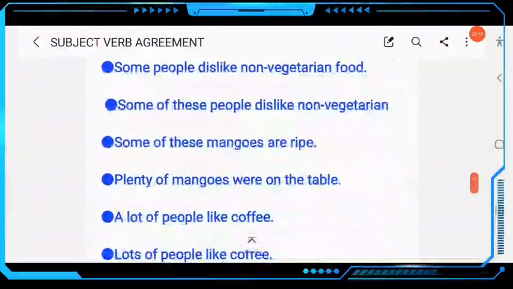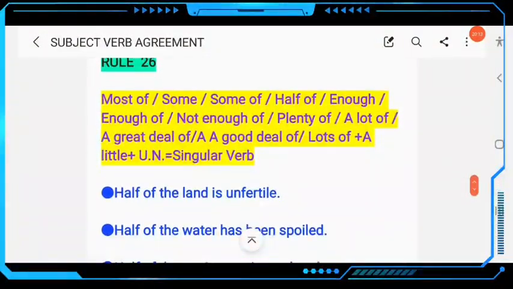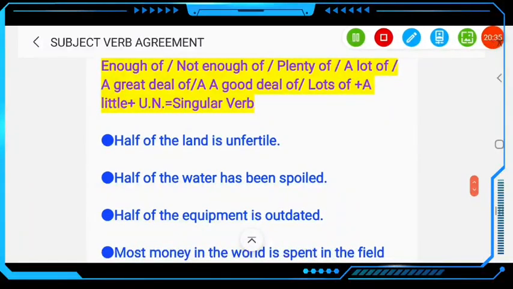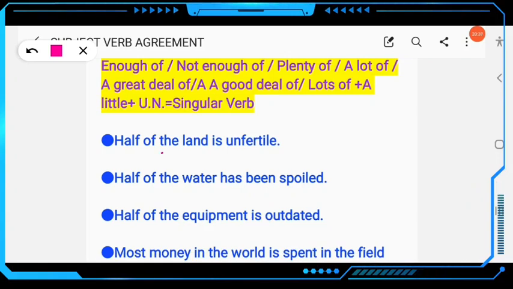Then next we come to rule number 26. Most of, some of, half of, enough of, not enough of, plenty of, a great deal of, a good deal of, lots of, a little, plus an uncountable noun. An uncountable noun takes a singular verb. So here the sentence also starts with a fraction, but look at this. Half of the land, here land is uncountable. Half of the land is unfertile. You have to use a singular verb.